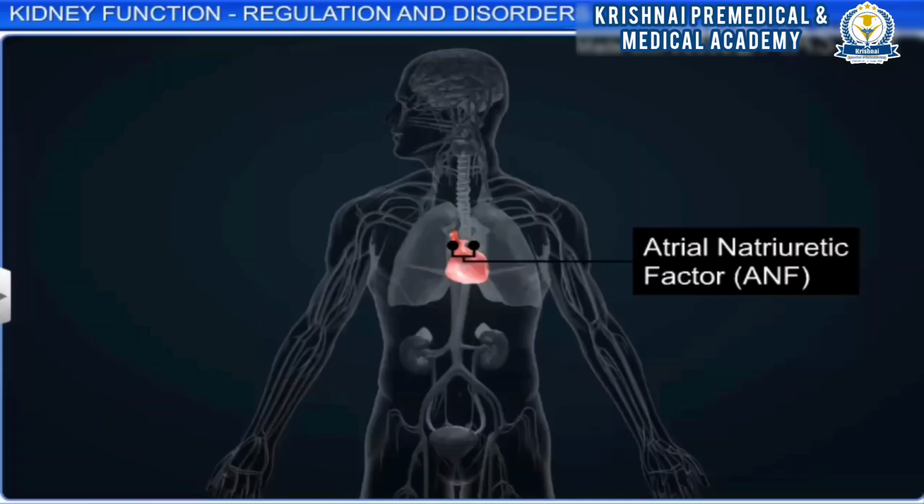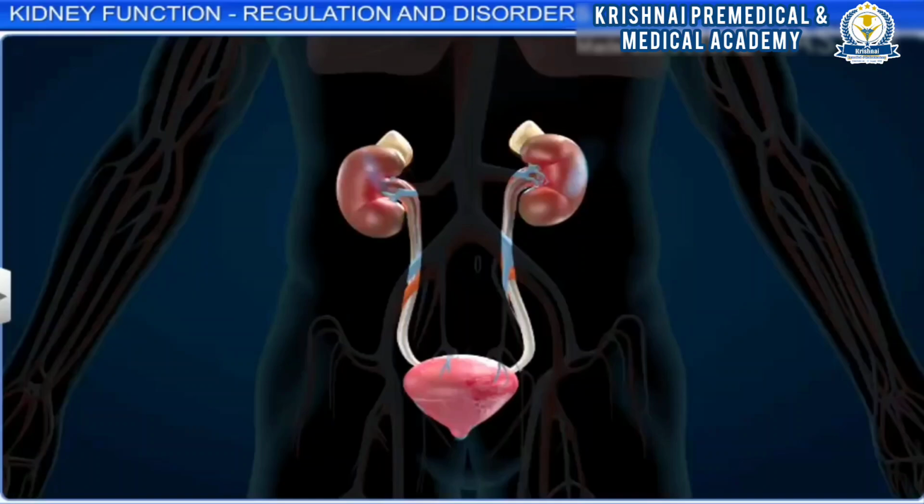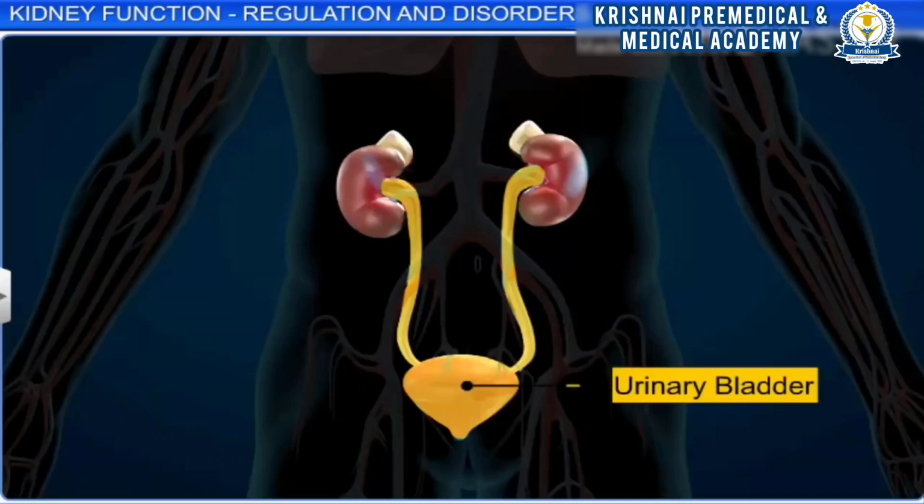It exhibits an inhibitory effect on the renin-angiotensin mechanism. Hence, hormonal feedback mechanisms efficiently monitor and control the functioning of the kidneys, leading to the formation of urine, which passes into the urinary bladder.